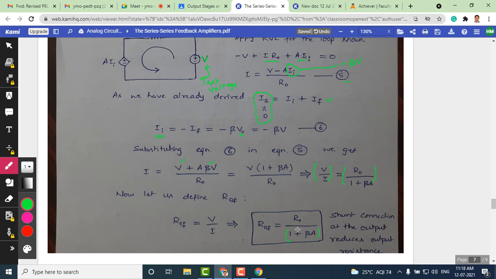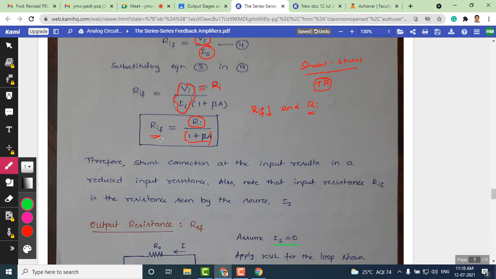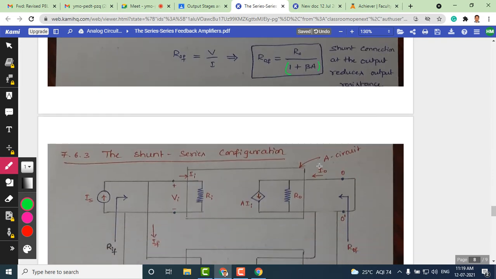Input impedance also decreased, and output resistance is also decreasing, because if you observe these expressions here, the output impedance also decreases, and input impedance decreases. That is with reference to the trans resistance amplifier or shunt feedback amplifier.